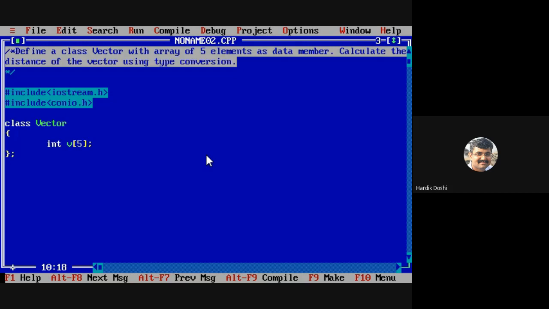Now, something is not mentioned in the program, so you have to assume it by yourself. What is to be assumed? How to get this array? Get data. Can you write the get data function for this? Please write down the get data function.